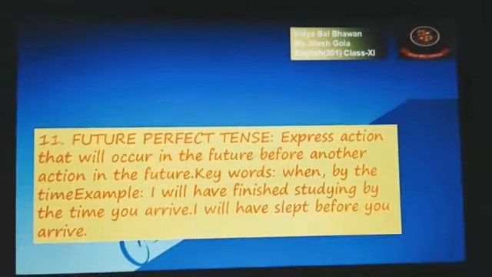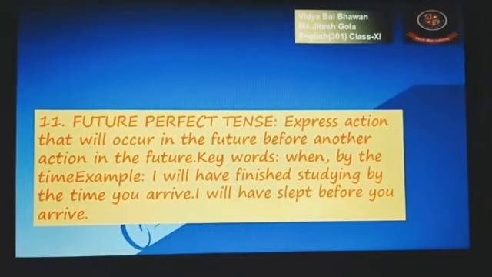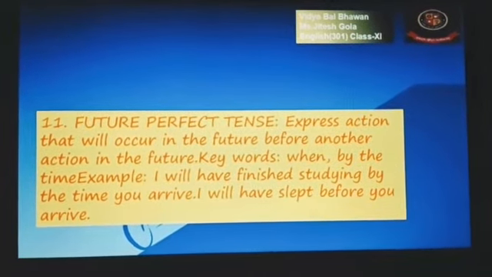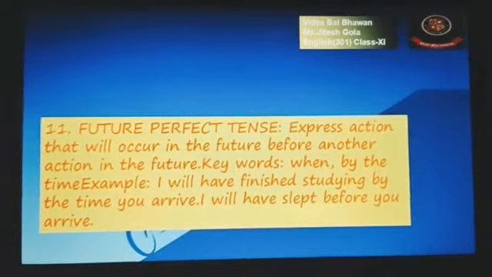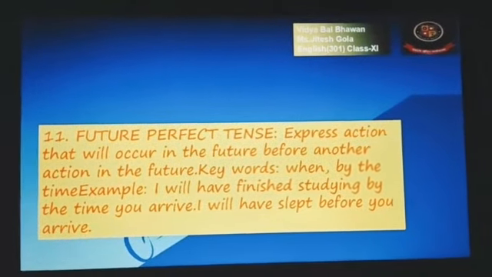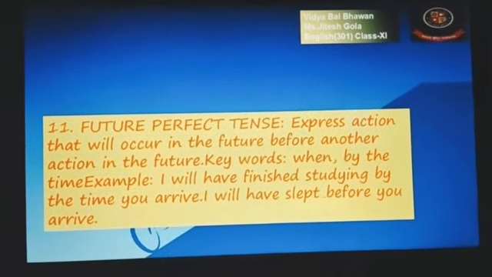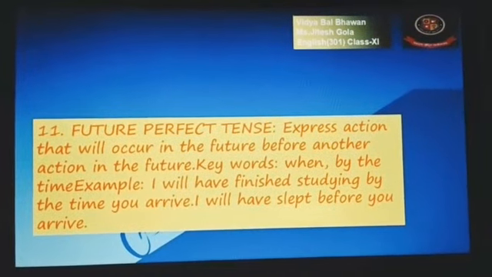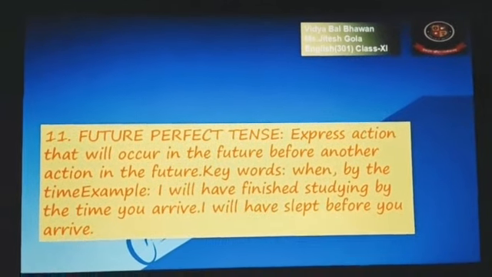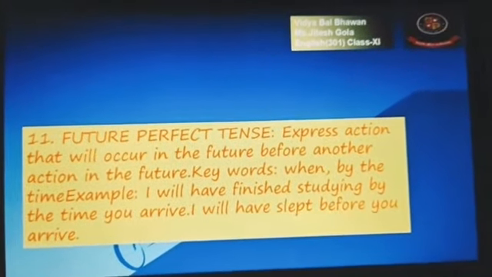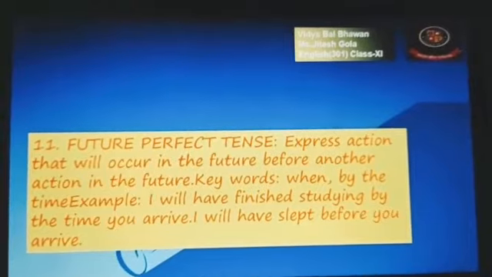Next is future perfect tense. Clear? Future perfect tense expresses action that will occur in future before another action in the future. It means something you are talking about is going to happen in future, before any other action in the future itself. So the keywords we are going to take are when, by the time. And what will be the example for that? I will have finished studying by the time you arrive. So you can see here future perfect tense.